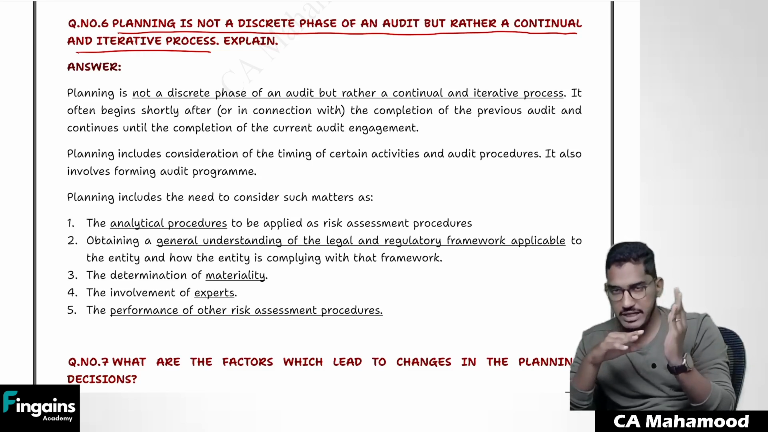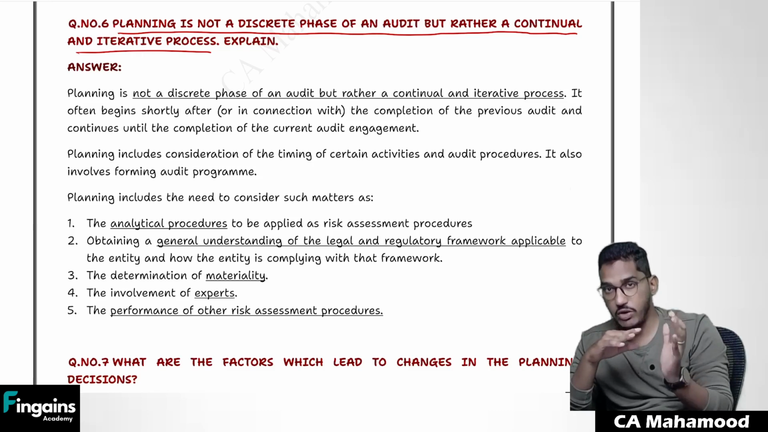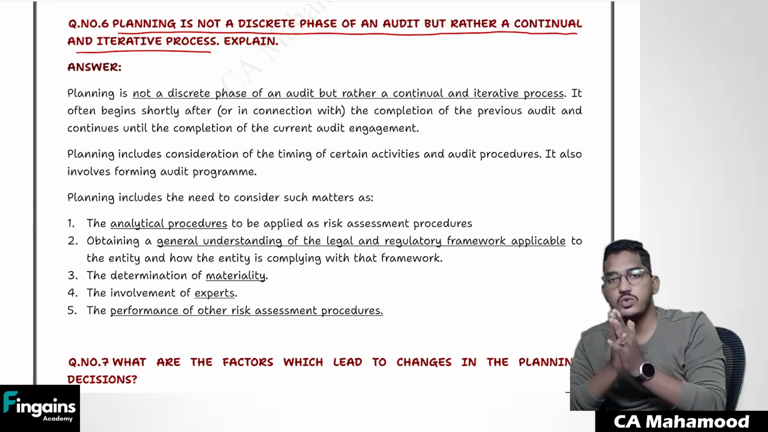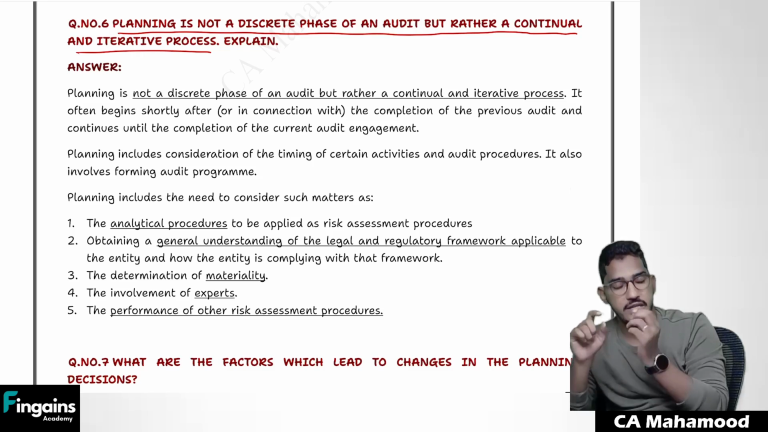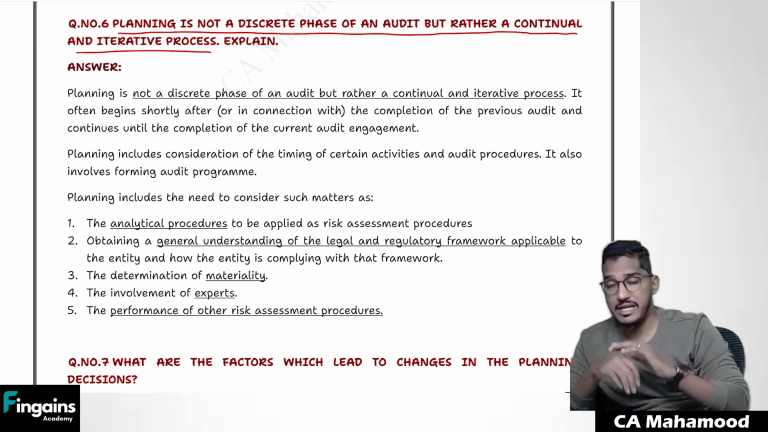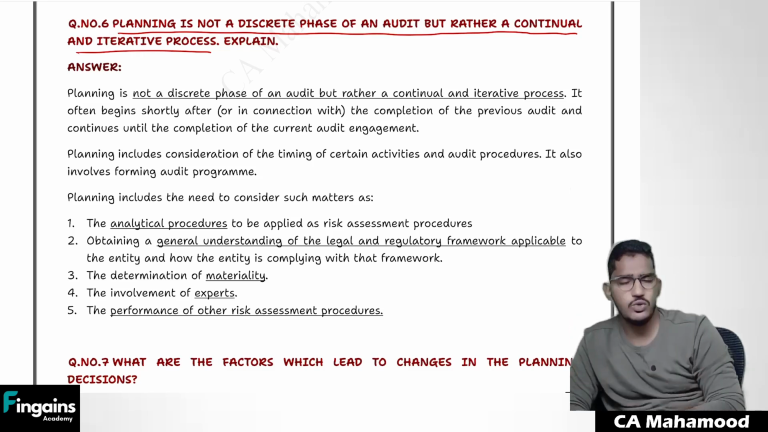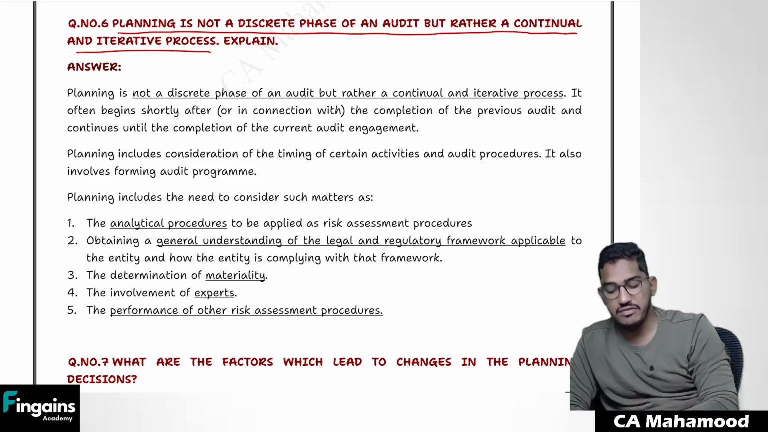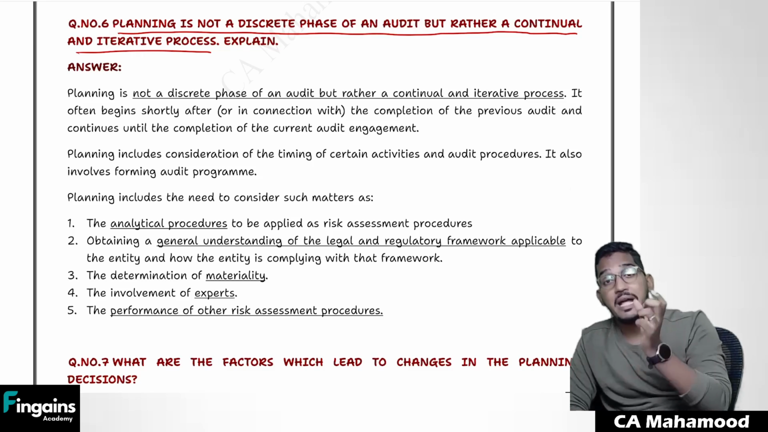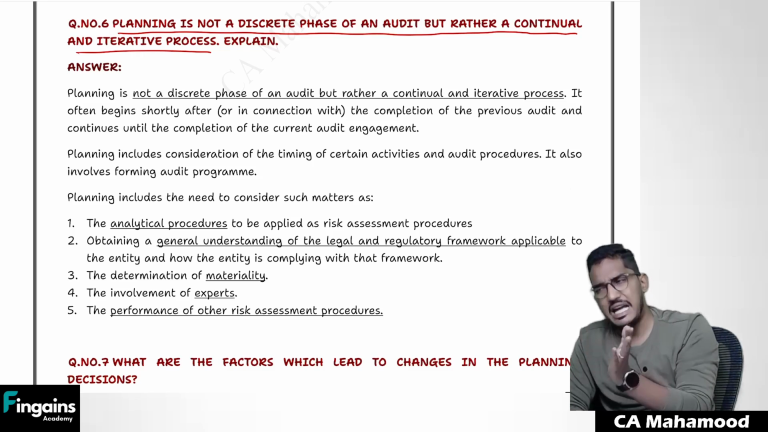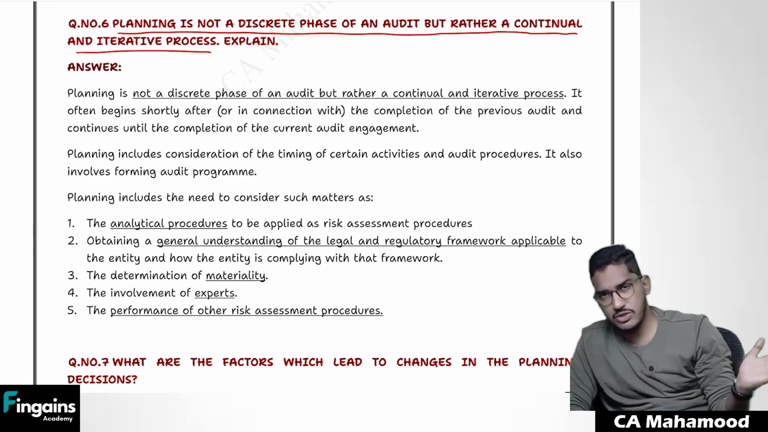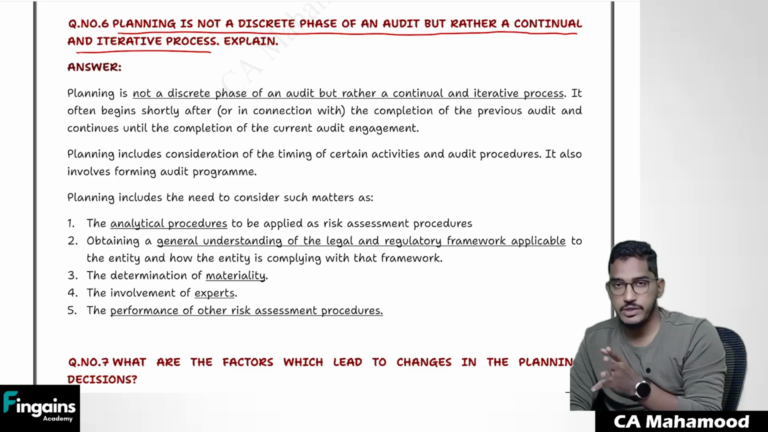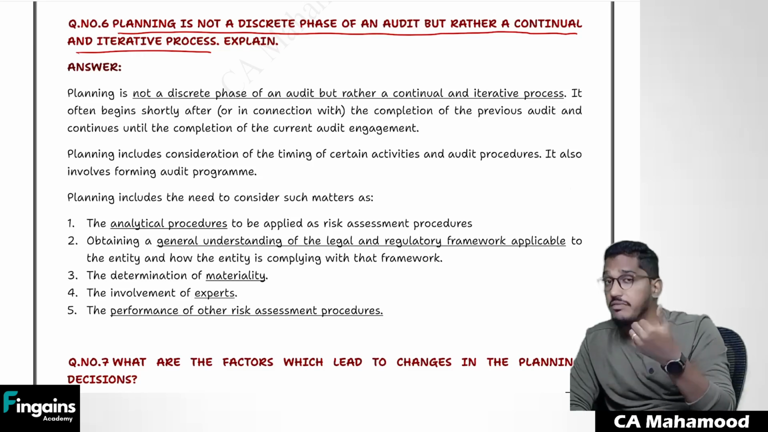So at the beginning, we will develop the audit plan, audit strategy, and audit program. During the course of the audit, if required, we can make changes to our audit plan and strategy. There is no objection. There is no objection at all. So that is what the meaning of planning is not discrete phase. Planning is a continuous process. It happens continuously. It doesn't mean throughout the audit we'll be doing only planning.